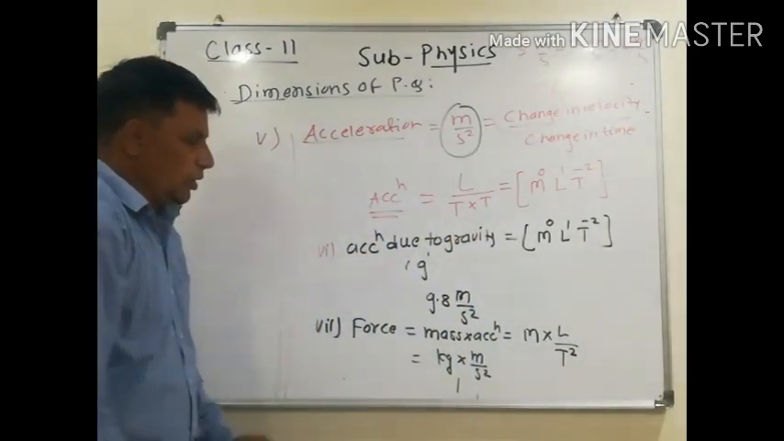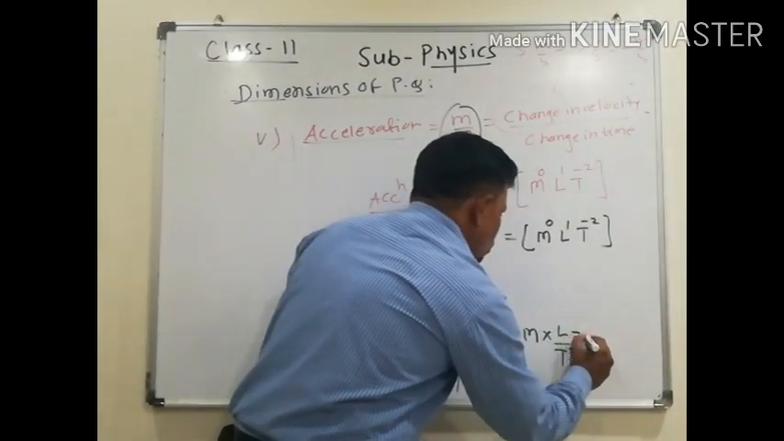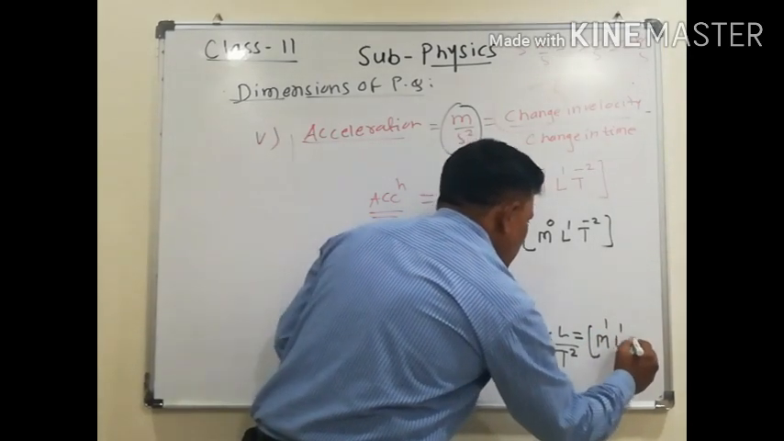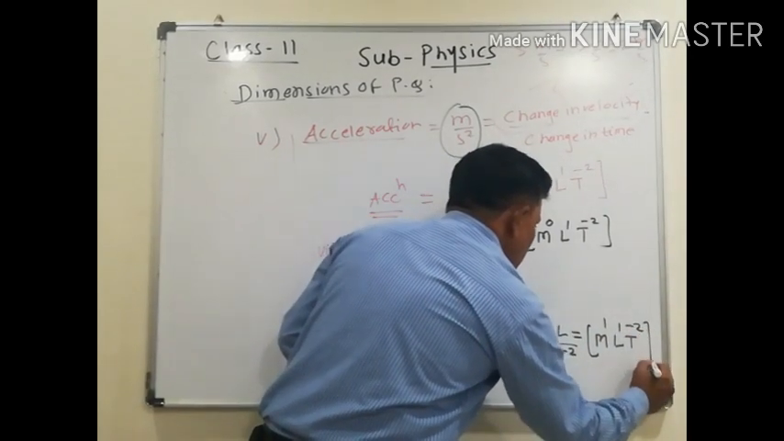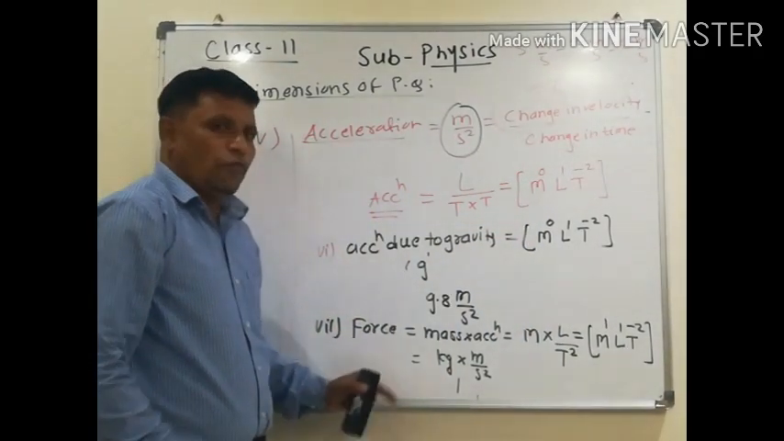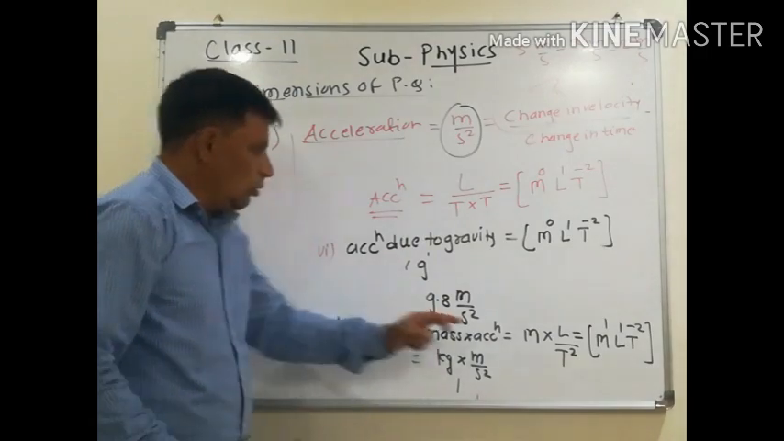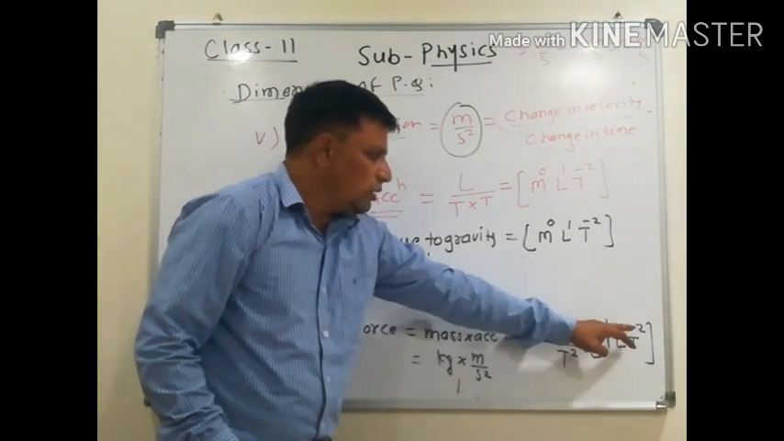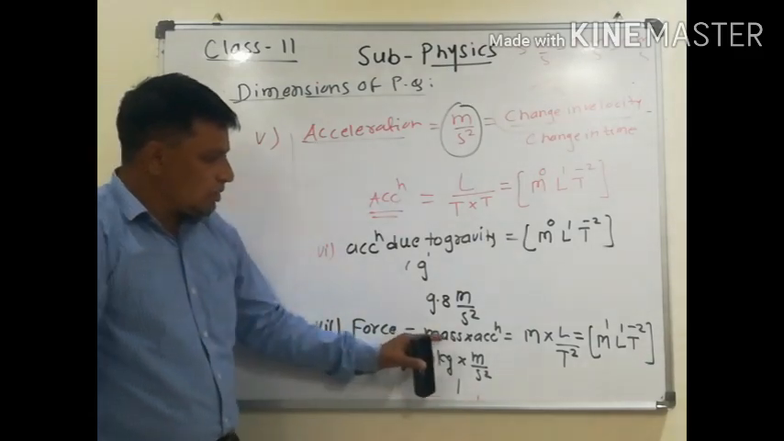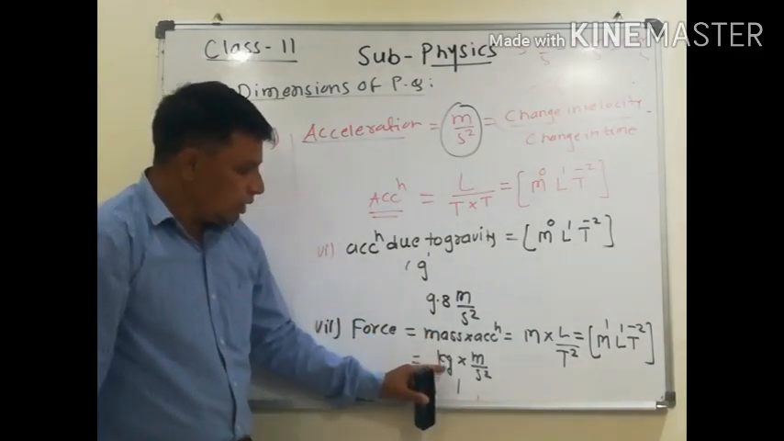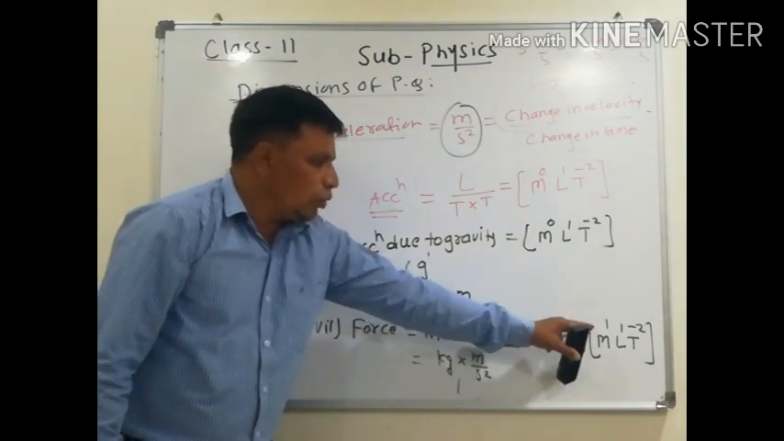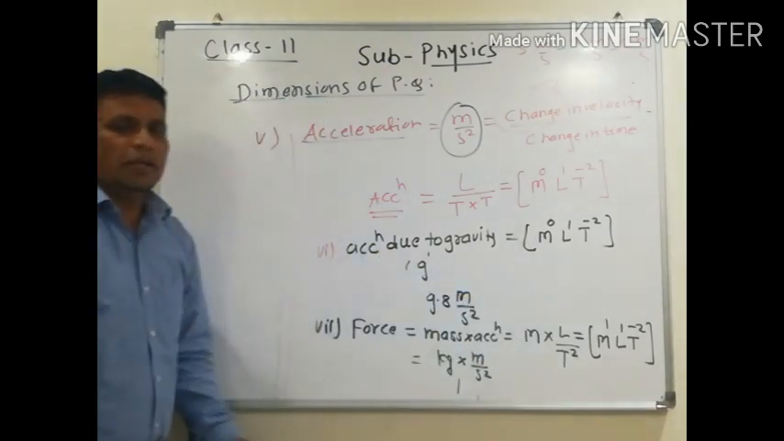So what is the dimension of force? That is 1 in mass, 1 in length, minus 2 in time. Always you remember the dimension of force. 1 in mass, 1 in length, minus 2 in time. समजलं ना? Force, mass into acceleration. Kilogram meter per second square, M L T square. 1 in mass, 1 in length, minus 2 in time.